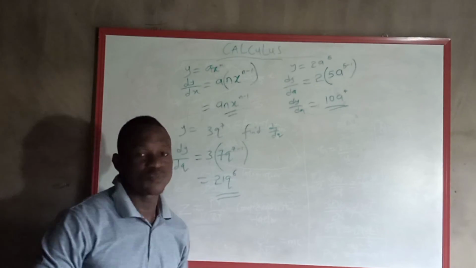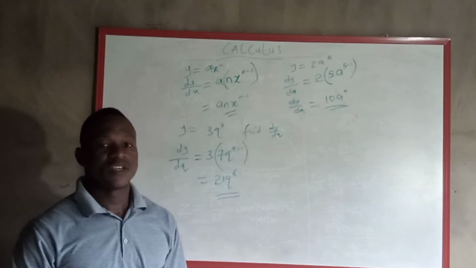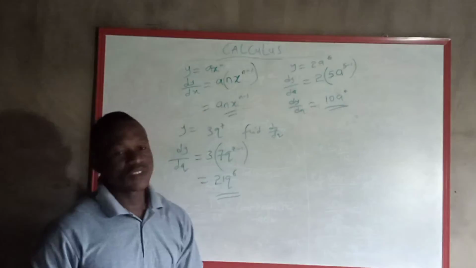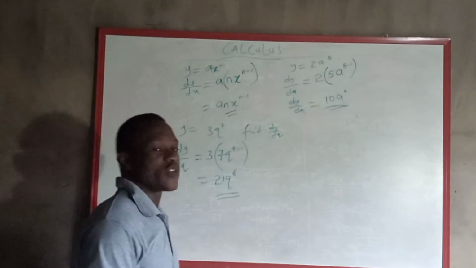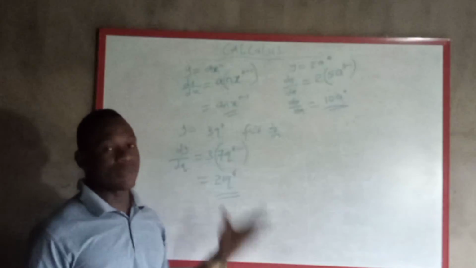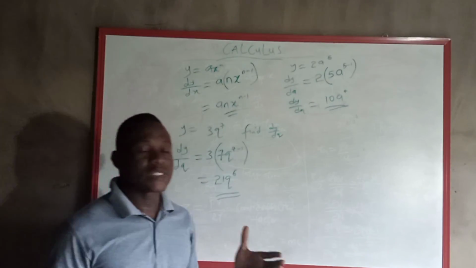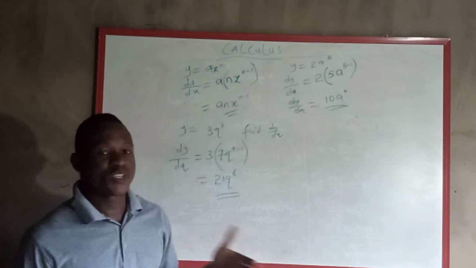So you can try other examples. I have a video where I solved examples on calculus. So just check it out for examples on calculus, and you see how we solve different examples. It's very easy. The same step I just applied is what we're going to use. Only that most times they give it to you in addition of two terms, subtraction of two terms, multiplication and division.